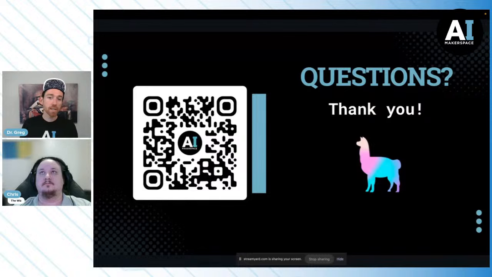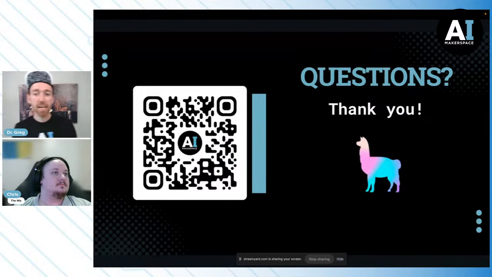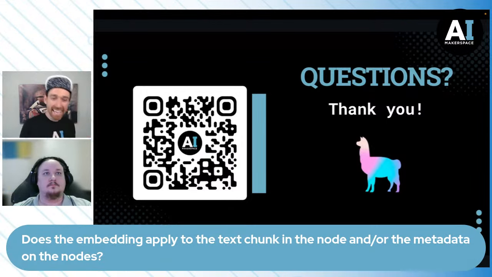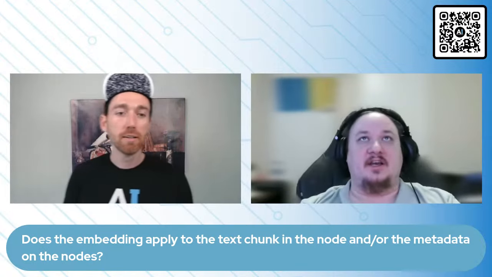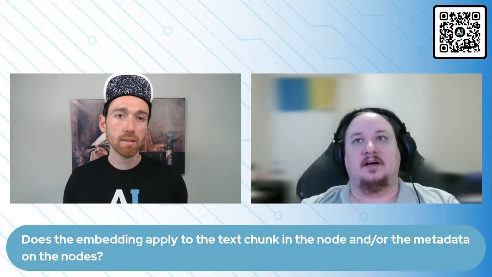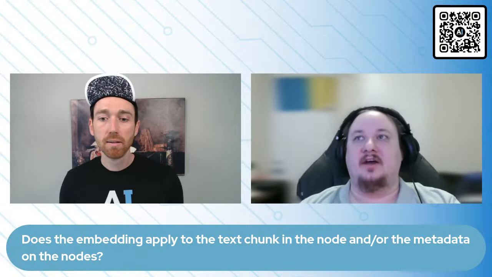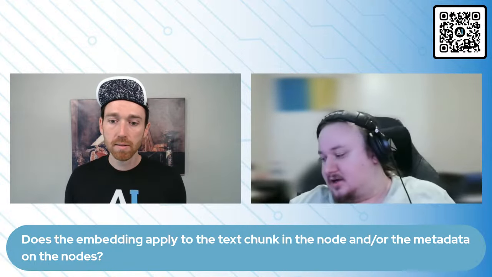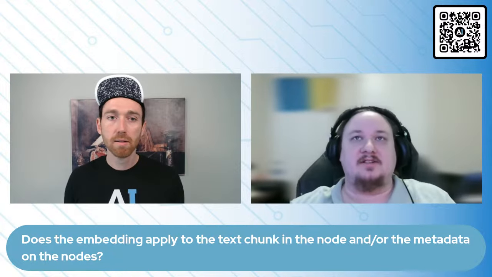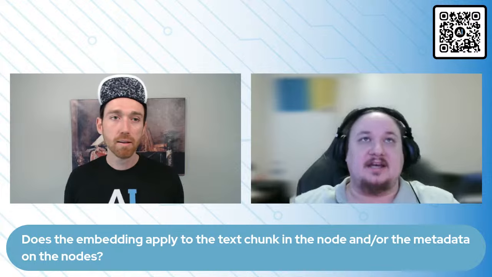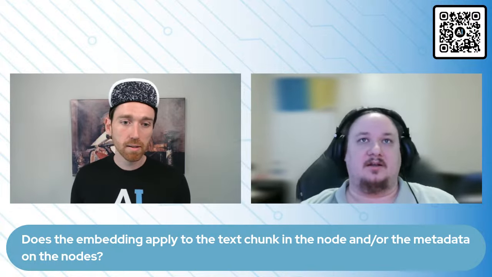The first one that I saw a while ago on Slido is, does the embedding apply to the text chunk in the node and the metadata, or just the text chunk? For the default case, just the text chunk. You can definitely set it up in a way where you combine the metadata, or you also embed metadata. Of course, the sky's the limit all the time, but by default, it's the text inside the node.